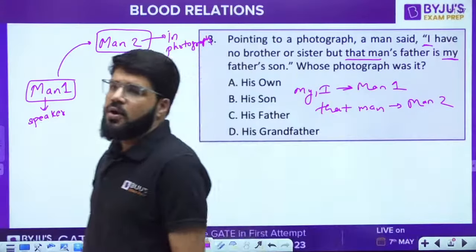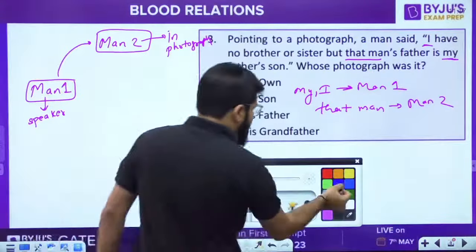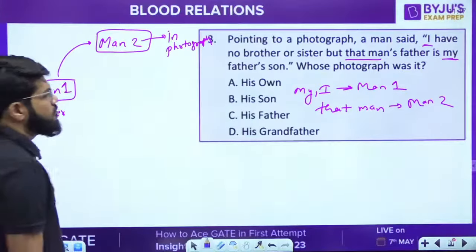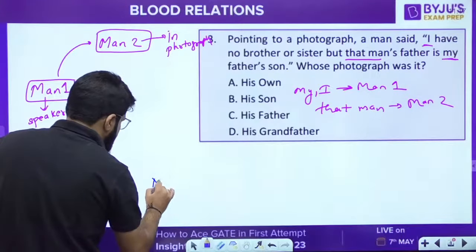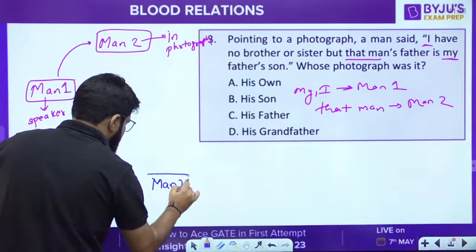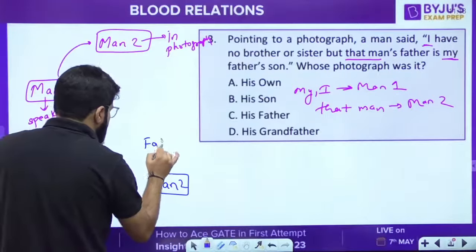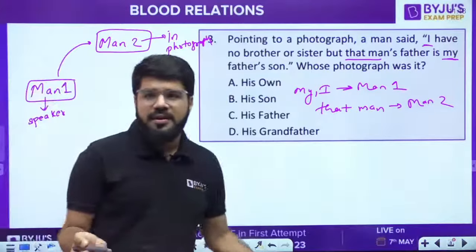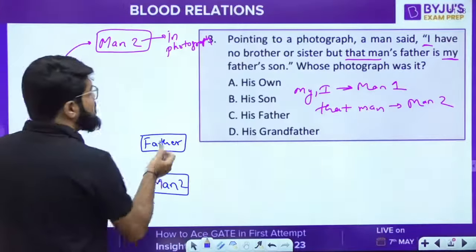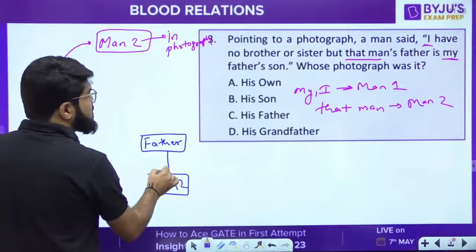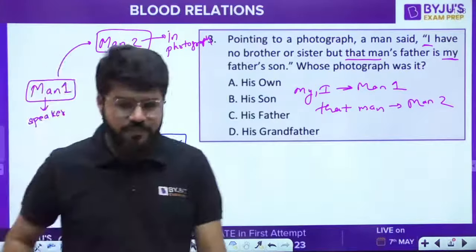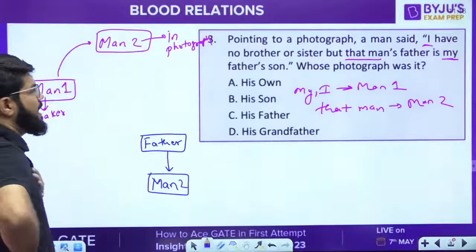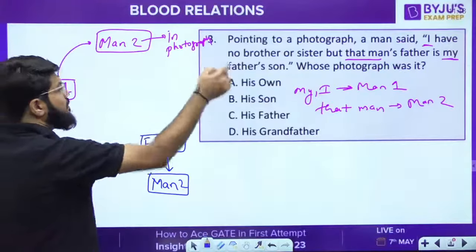Now let me first draw the family tree. I have no brother or sister, but that man's father, the man in the photograph, man 2's father. So there is this man 2. Man 2 has a father. Father means male. That man's father is my father's son. My means man 1.